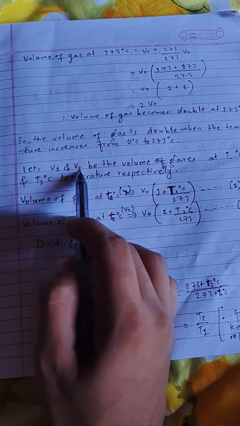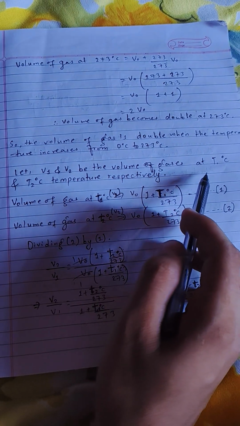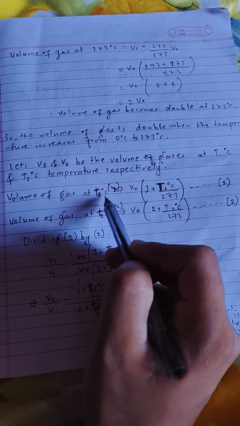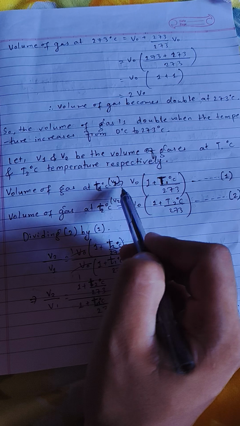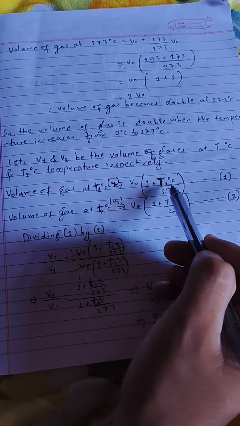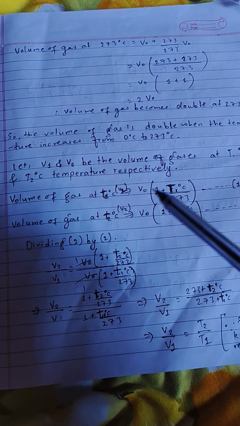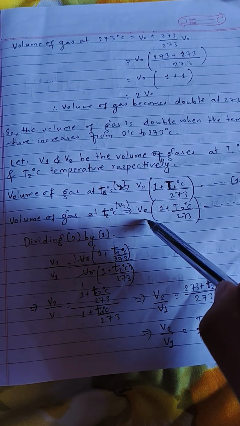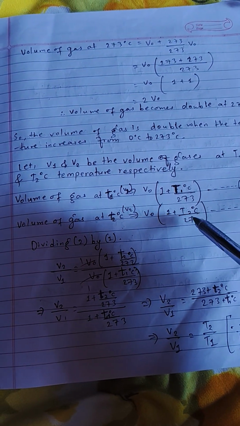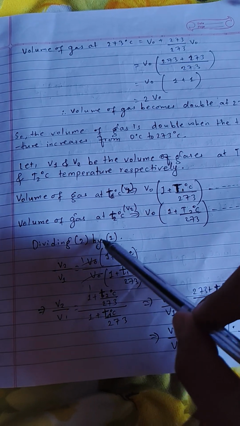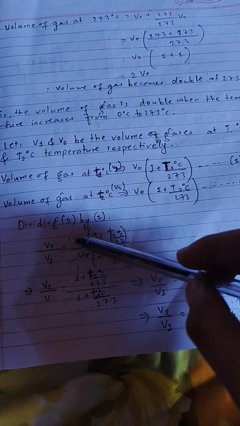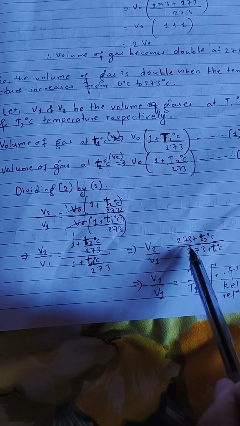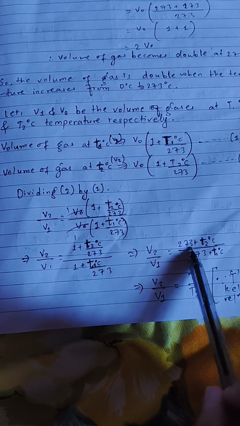Let us consider V1 and V2 to be the volumes of a gas at t1 and t2 degrees Celsius temperature. The volume of gas at t1 degrees Celsius, V1, is equal to V0 (1 plus t1 upon 273). Let's take it as equation 1. Then the volume of a gas at t2 degrees Celsius is V0 (1 plus t2 upon 273). Dividing 2 by 1, we get (1 plus t2 upon 273) over (1 plus t1 upon 273), and taking the LCM, we get this.